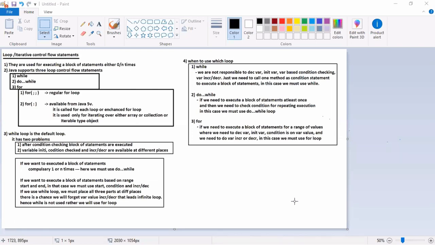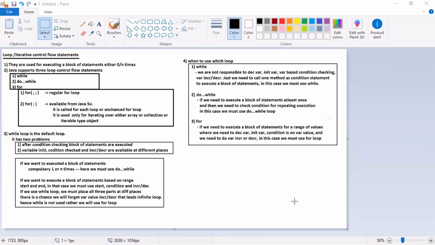So the while loop we will use only when you are reading values repeatedly, either from a collection or from a file. In a file also, how many lines are there? We don't know. How many characters are there? We don't know. The end we don't know. When you are reading values from a collection, from a file, or from a database, we don't know the end. There we will use while.